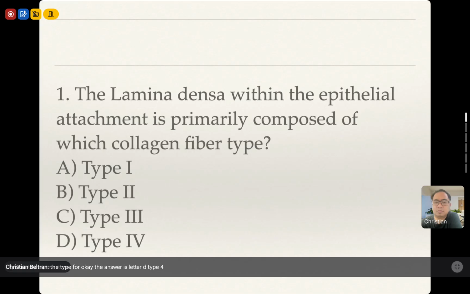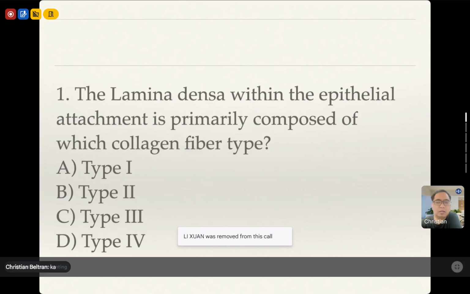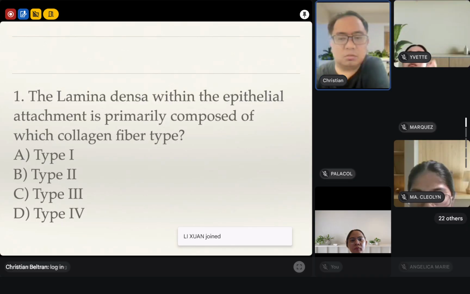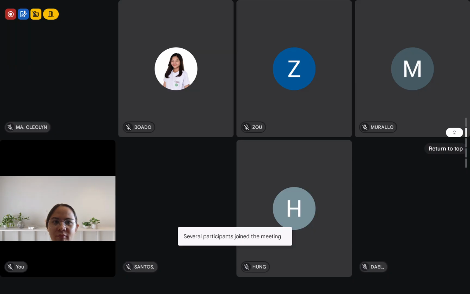Wait lang ha. Kahit mag-login kayo ulit at tatanggalin ko ulit kayo. Wait lang. Okay.